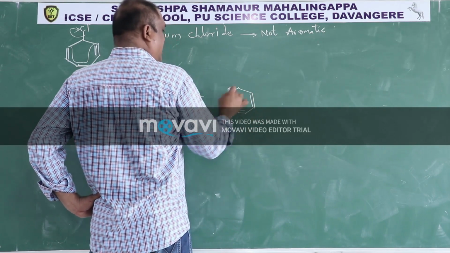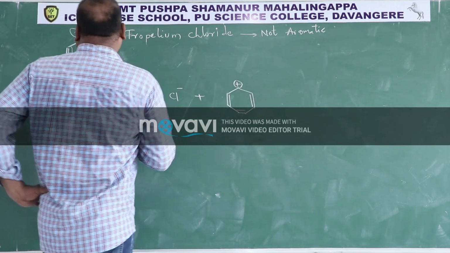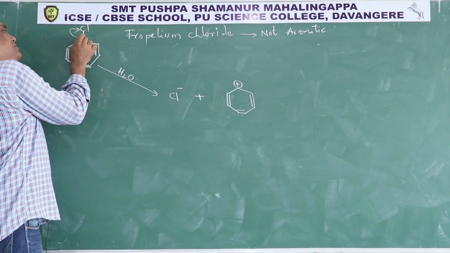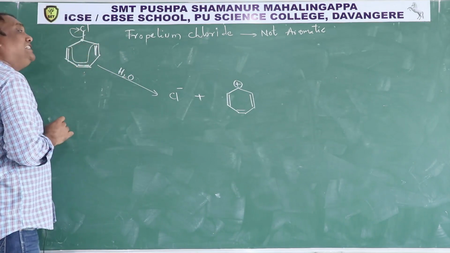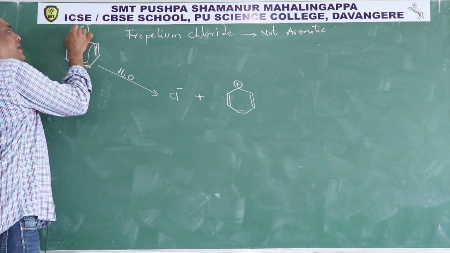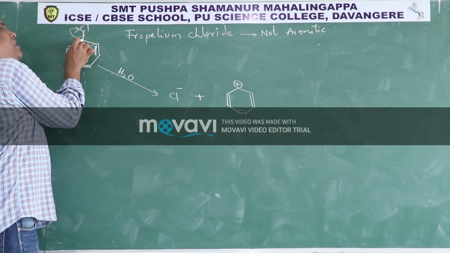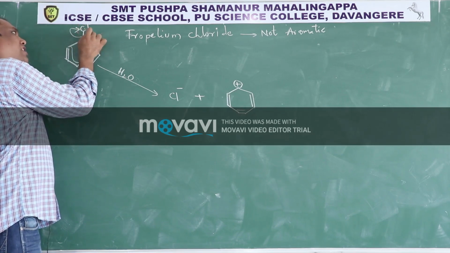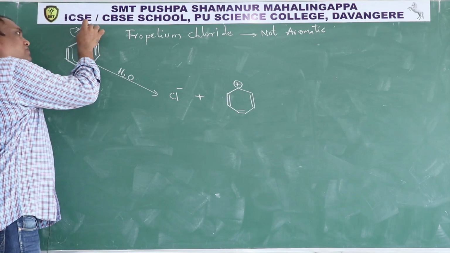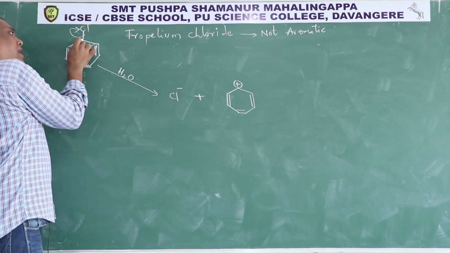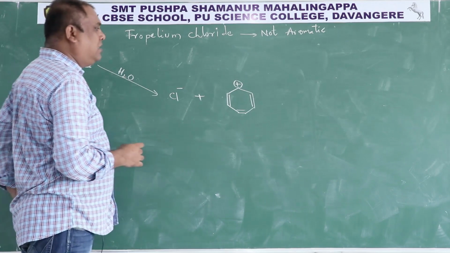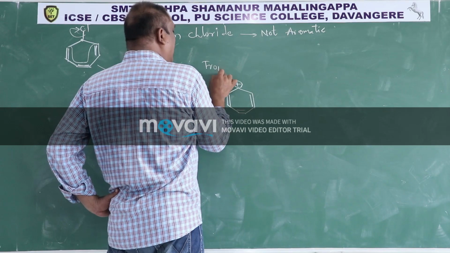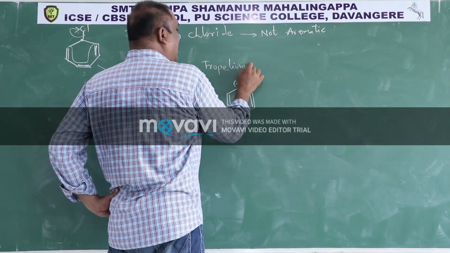See, in this bond, one electron of this carbon, one electron of chlorine. When this bond pair is going on to chlorine, it means it is heterolytic fission. Heterolytic fission is represented by a complete arrow. Means this carbon's electron gone to chlorine, this bond pair is gone to chlorine. This is a leaving group. That's why the Cl becomes Cl minus. Carbon lost its electron to chlorine. This will become plus. Its name is tropylium carbocation or tropylium cation.